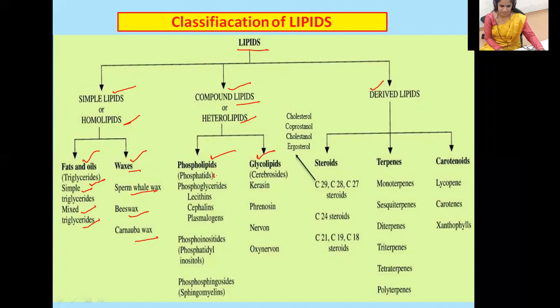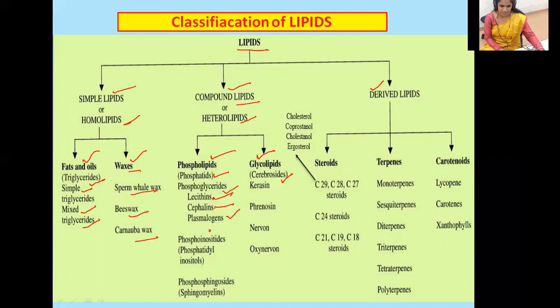Phospholipids can also be known as phosphatides or phosphoglycerides, and glycolipids can also be known as cerebrosides. Under phosphoglycerides, you are going to understand the structure representation of lecithins, cephalins, and plasmalogens.